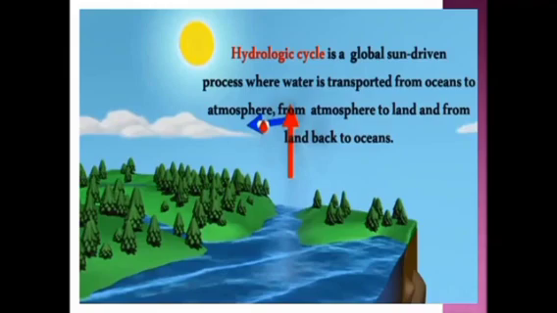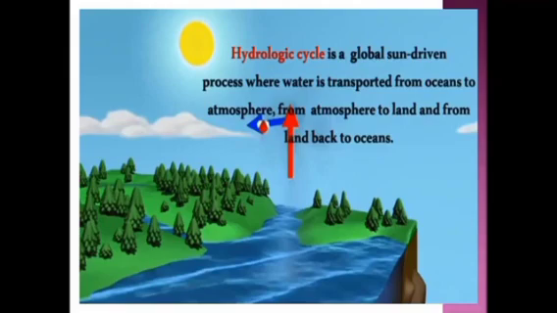So, what is the definition of hydrologic cycle? Hydrologic cycle is a global, sun-driven process where water is transported from oceans to atmosphere, then from atmosphere to land, and from land back to oceans.